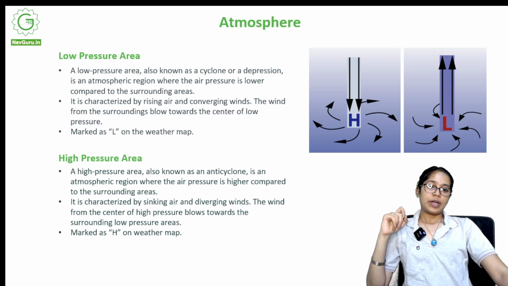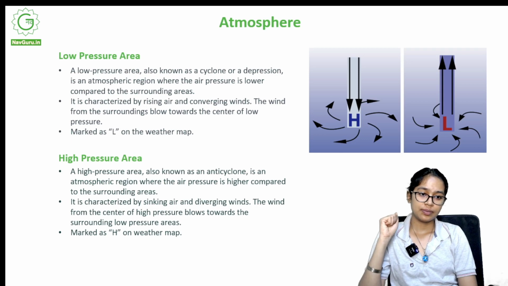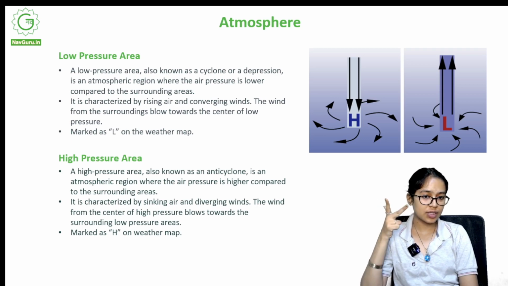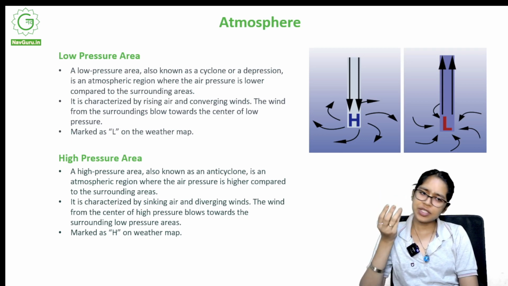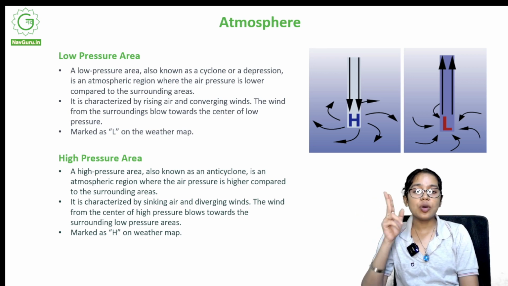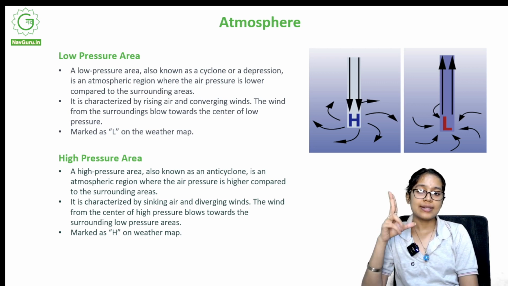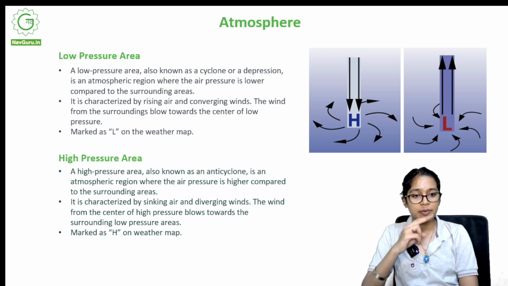What is a low pressure area and what is a high pressure area? Okay, so we discussed what air pressure is. Low pressure, you understand, less pressure. High pressure, more pressure. Now let's see what it is. A low pressure area, also known as a cyclone or a depression, is an atmospheric region where the air pressure is lower compared to the surrounding areas.